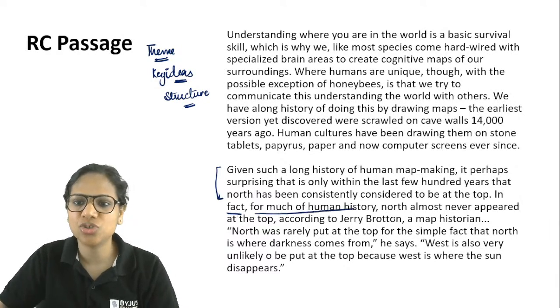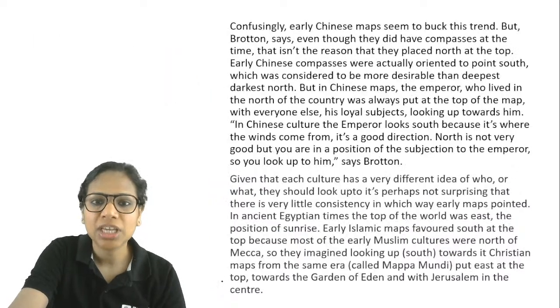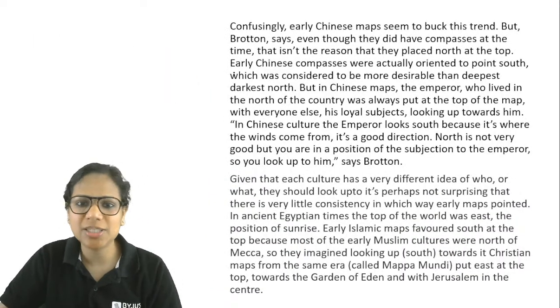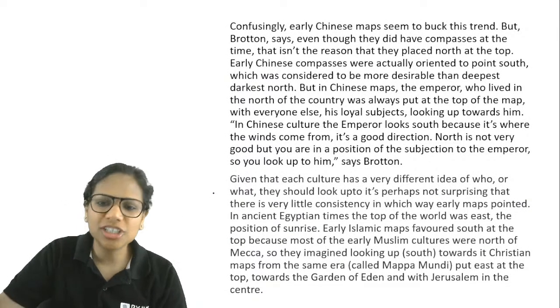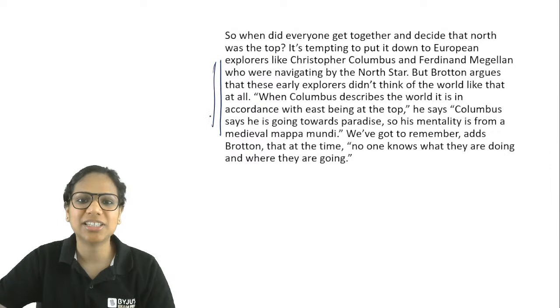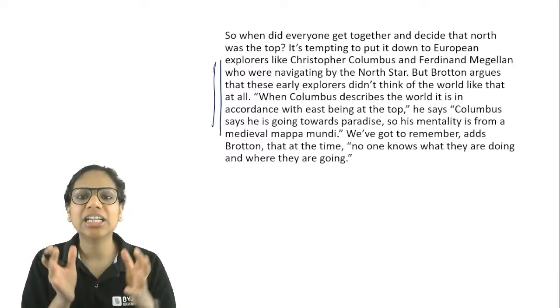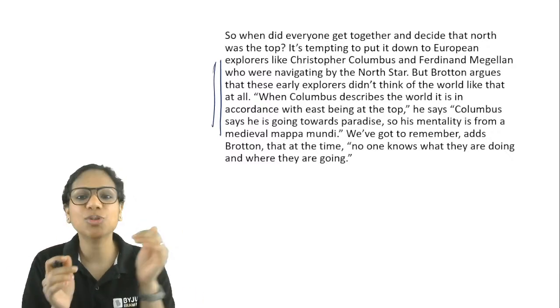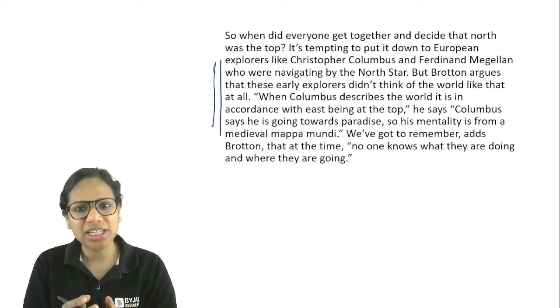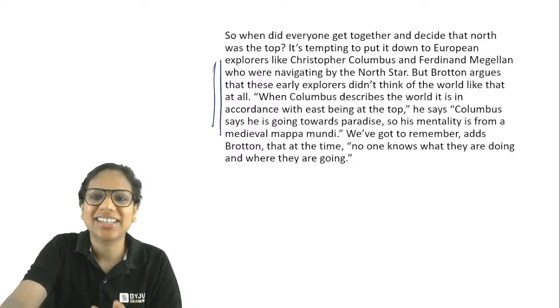In fact, for much of human history, North almost never appeared at the top, right? And then we cite sources. We cite this person Jerry Broughton, right? And we talk about the Chinese maps. Then we talk about different cultures, Islamic groups, Egyptian culture. So when did everyone get together and decide that North was at the top? Then the author explains exactly when this happened. So the author is trying to make a case for the fact that earlier North was not considered at the top. It was only later that it happened, and trying to see when it happened, right?